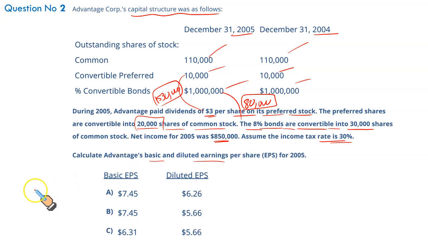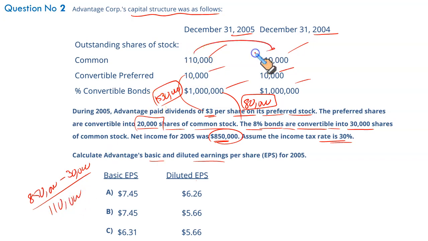How do we calculate the basic earnings per share? IACS. IACS is the income attributable or available to the common stockholders. For that we take 850, and from this we deduct the preferred stock dividend and simply divide it with the weighted average number of shares, which is 110, because the numbers remain the same. So 850 less 30, 820 divided by 110 gives you 7.45. This is your basic earnings per share. So if you just want to guess, either it's going to be A or B. In order to get the exact result, we need to calculate the diluted earnings per share.